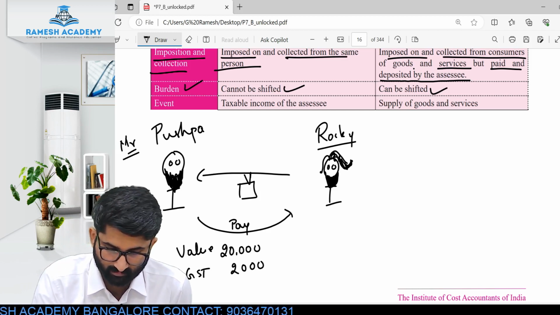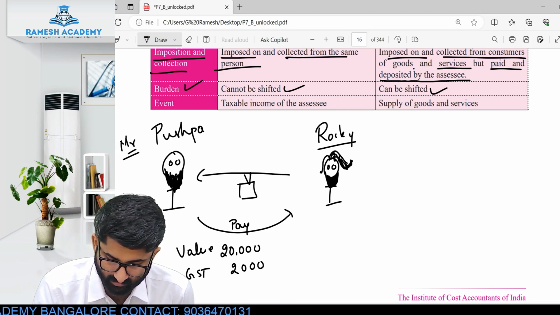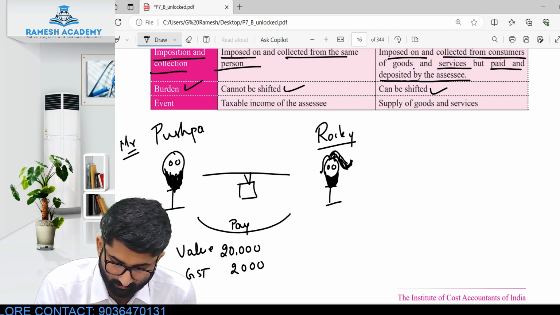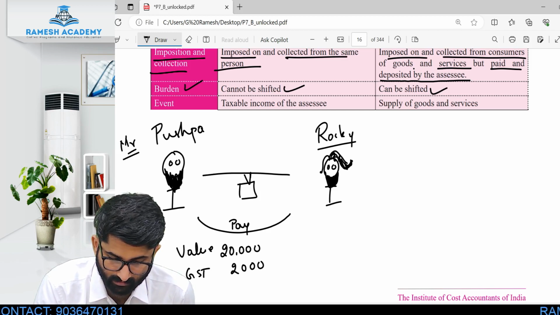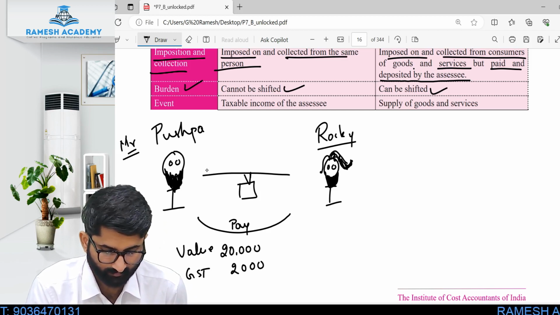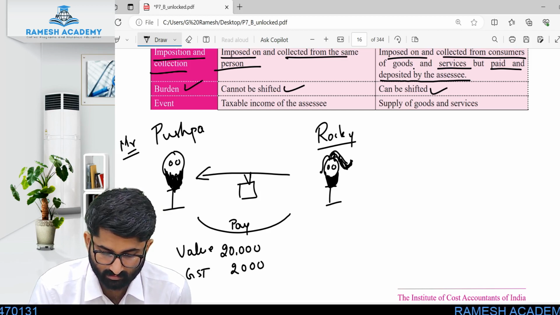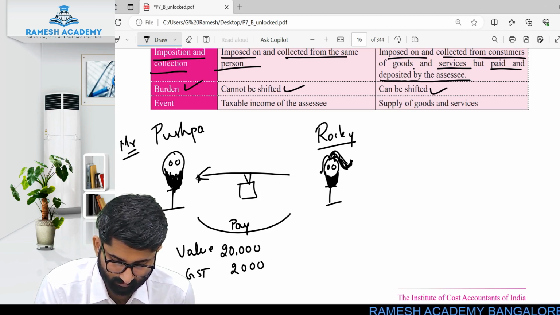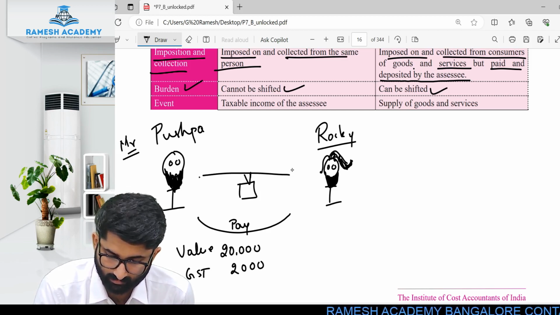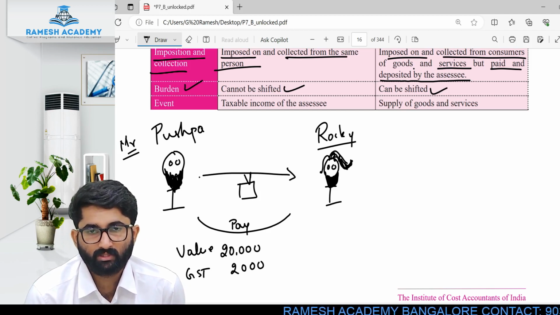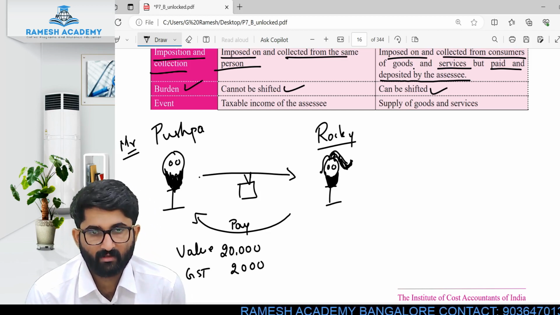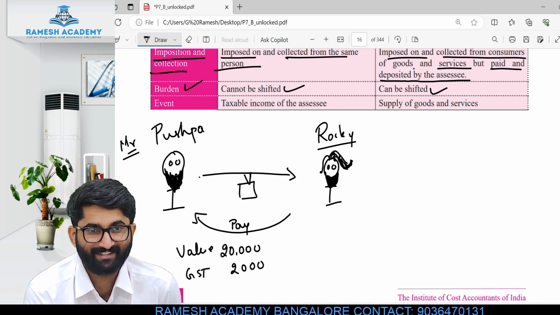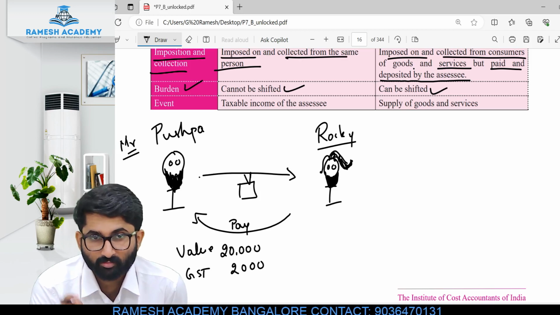Okay, we'll do one thing. I'll just change it because I don't have space there. So Pushpa has purchased the goods, no, the other way around. Rocky purchased the goods and Rocky paid. Makes sense, no? Pushpa is good in all these things.